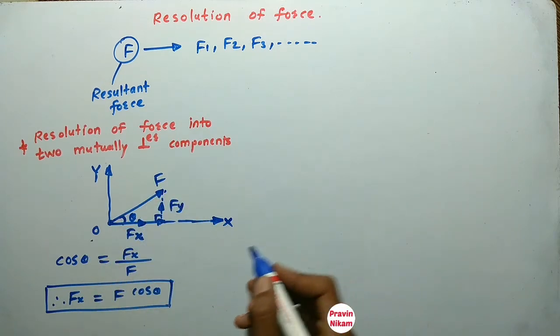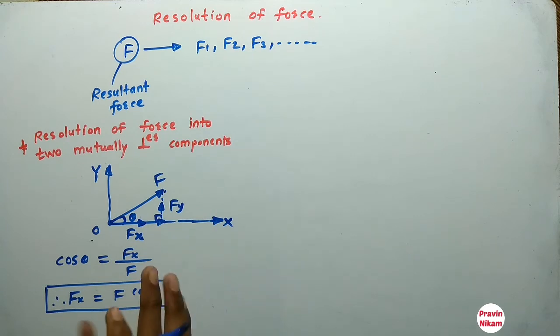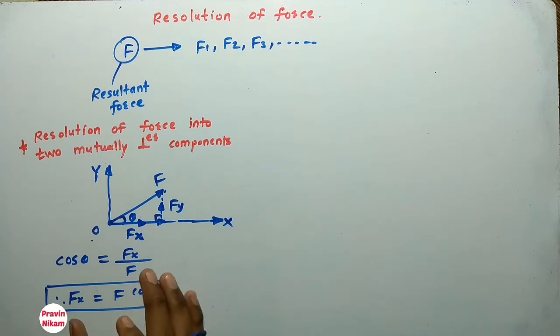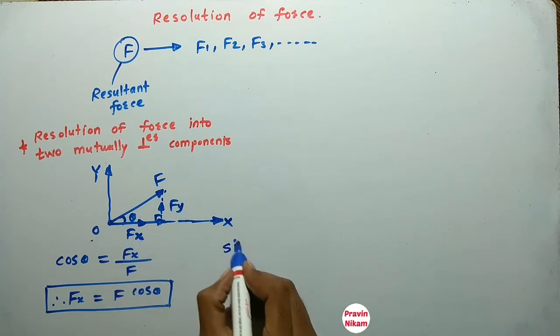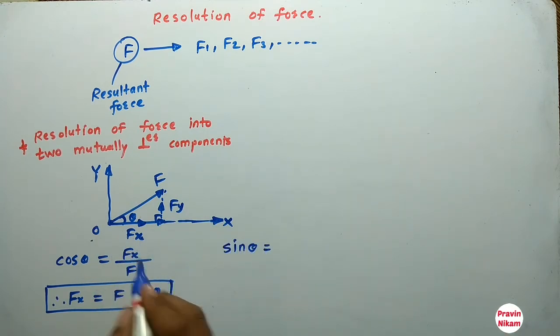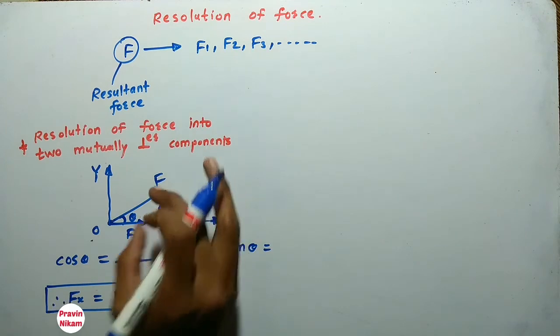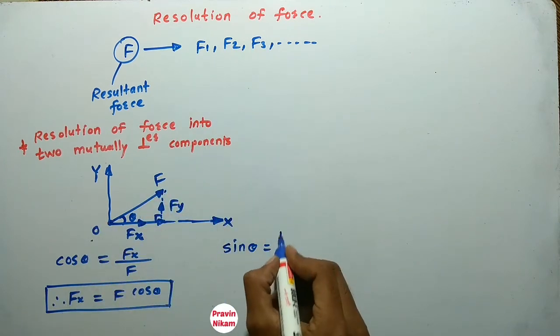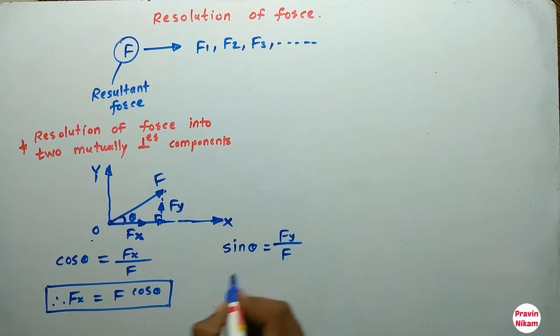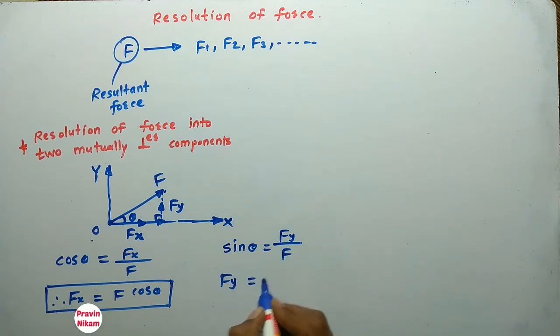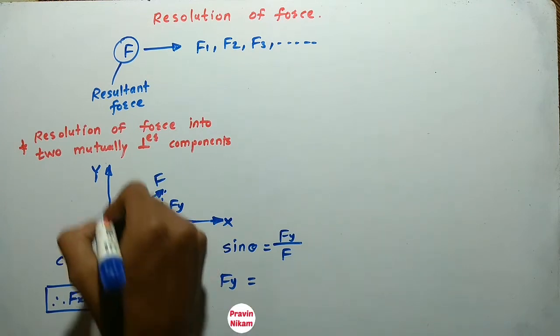Then we have to find out the component of force in y direction. So how to find? Let us take sin theta. So sin theta is equal to opposite side divided by hypotenuse. So opposite side is Fy and hypotenuse is F. So Fy is a vertical component, that is component in y direction.